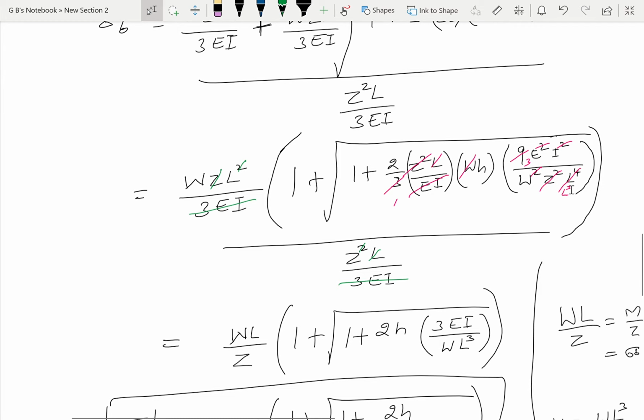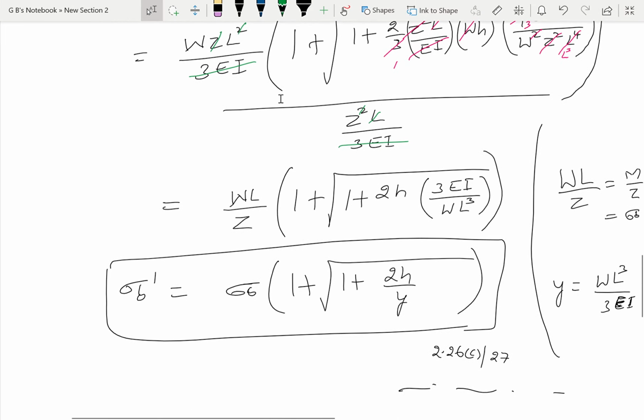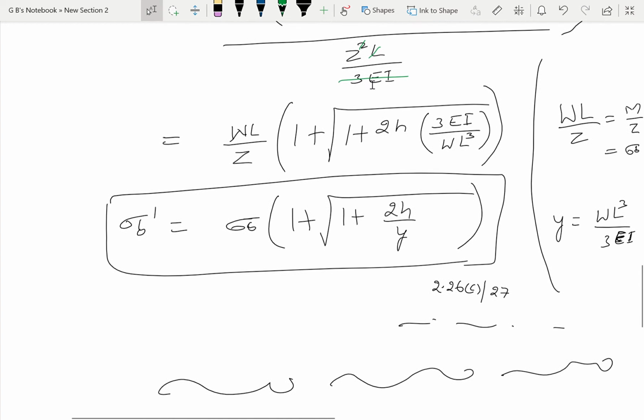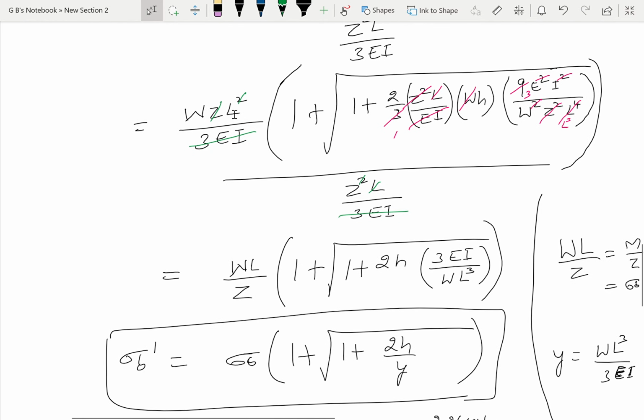Here L to the power of 4 is there, here we have L, so it will remain with L cube here. Similarly, we can simplify here. Z square is there, Z we cancel, L square is there, L cancels, and 3I cancels there. So after simplification, we get WL by Z, here WL by Z.